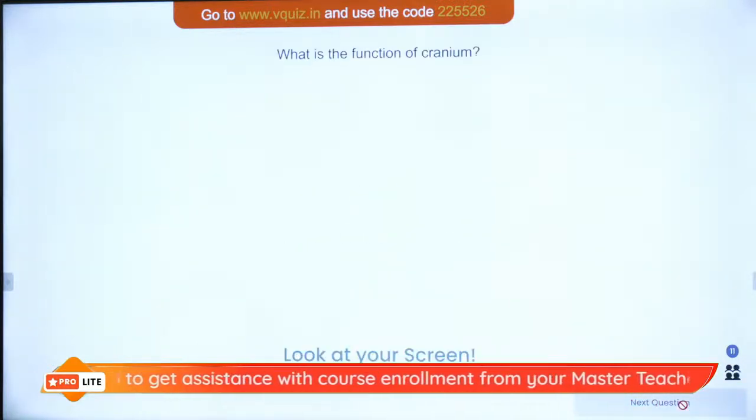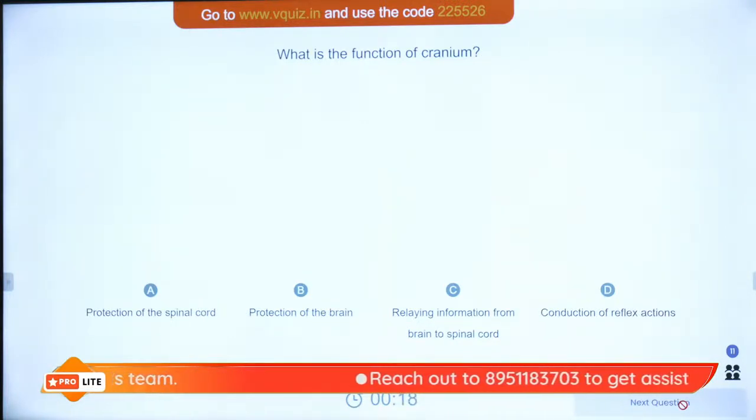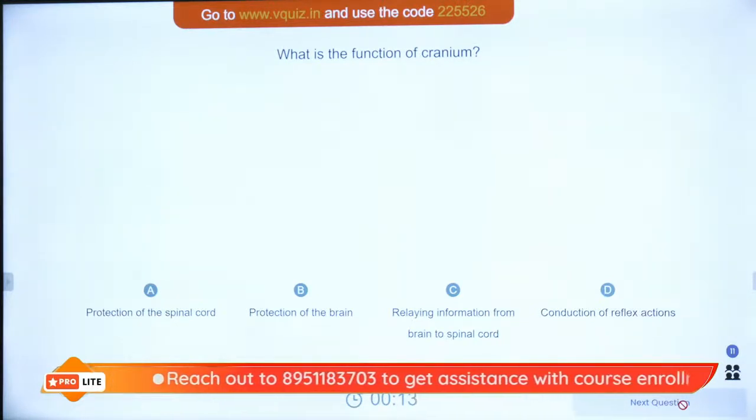Question number 7. Let us see the question 7. What is the function of the cranium? Cranium is also called the skull or the brain box. So it protects the spinal cord, it protects the brain, it carries information from brain to spinal cord or conducts reflex actions. What is the function of the cranium? It is made of osteocytes having osteocalcium and osteophosphorus. Very interesting and easy peasy question.